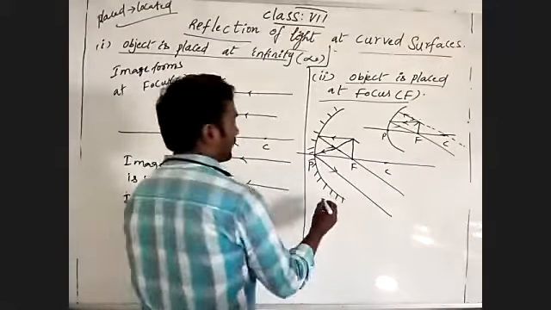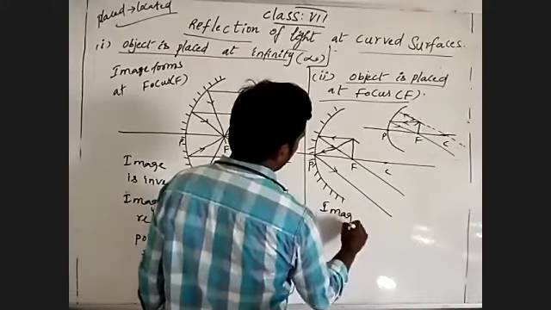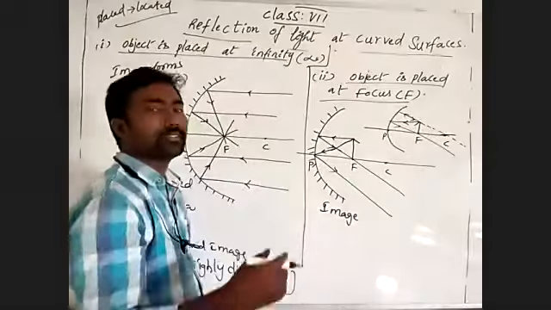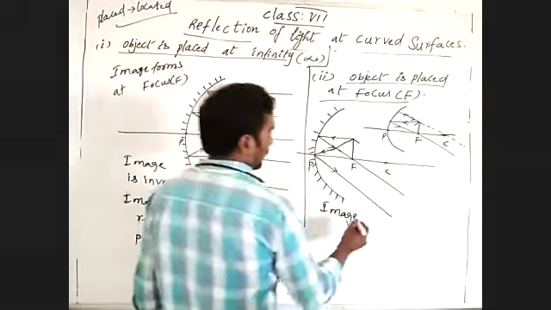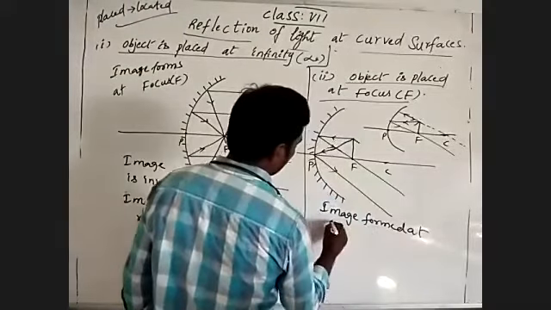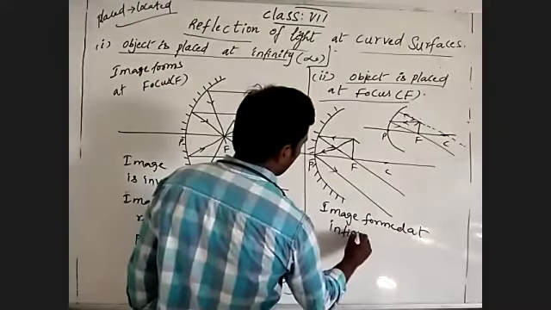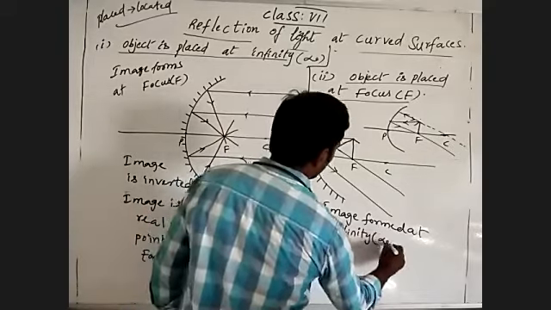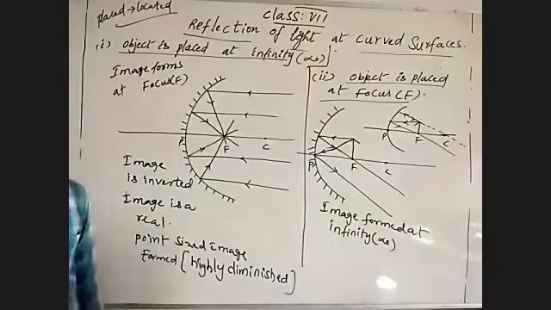The image will meet somewhere at an unknown distance. When the object is at the focus, the image is formed at infinity.